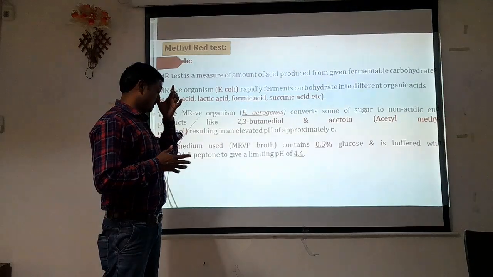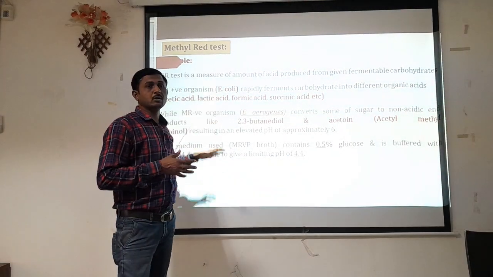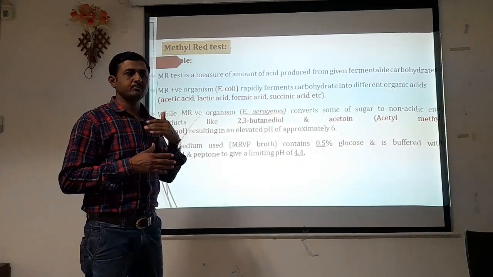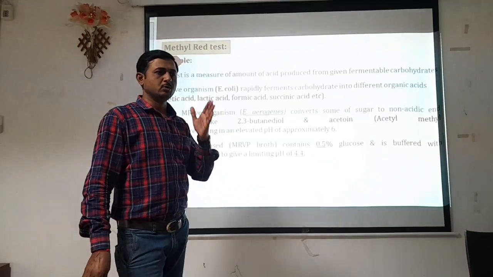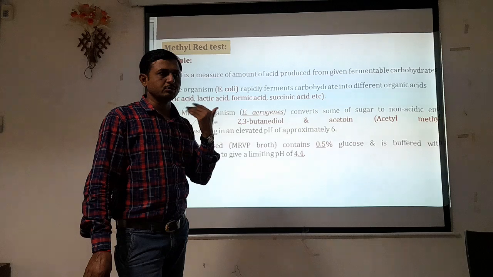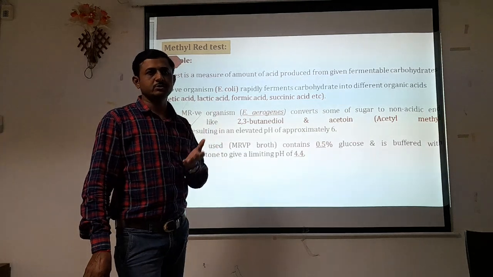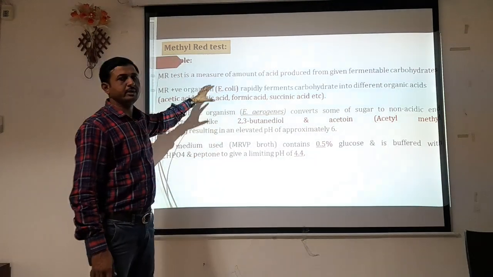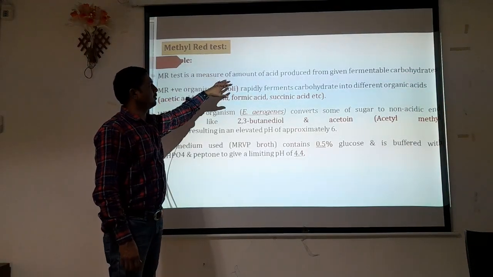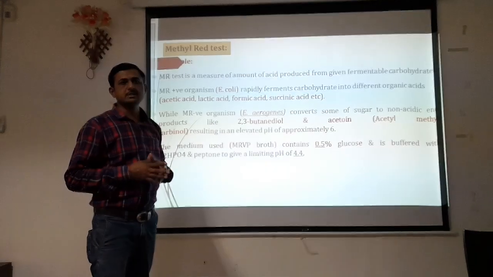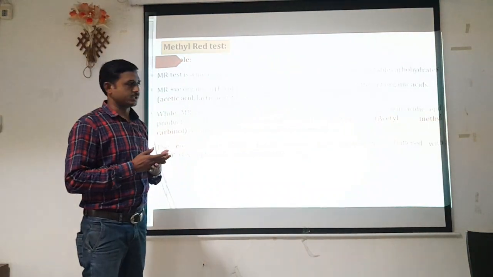When the organisms are grown on a carbohydrate-containing medium, we have to detect whether that organism has the ability to break down that carbohydrate and produce acid from it. We detect this by using the MR test. So we have to measure how much acid is produced from that process.